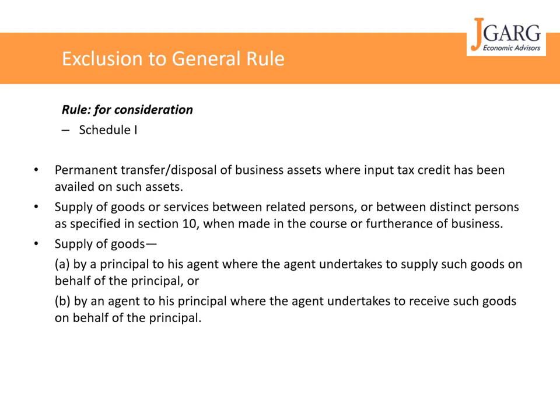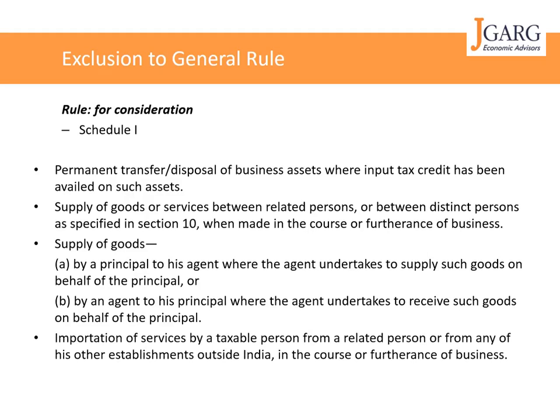Another exclusion is supply of goods by an agent to his principal, where the agent undertakes to receive such goods on behalf of the principal. It's where you have a procurement agent. So the agent procures on your behalf, goods are lying with the agent, and then the agent supplies you the goods. So it will qualify as a supply even if the agent is not charging anything for the supply, and you are making direct payment to the supplier.